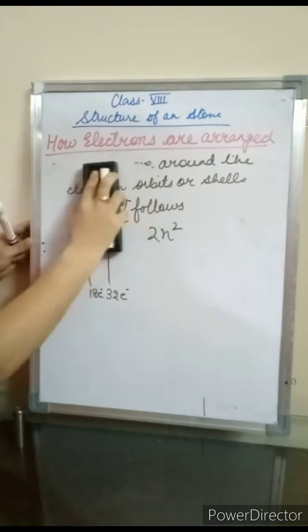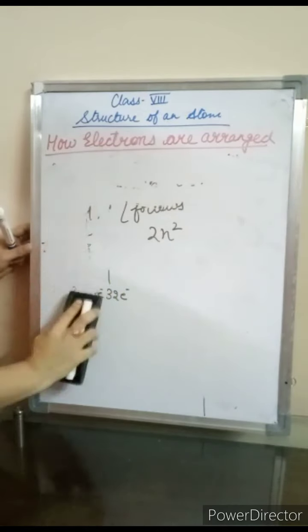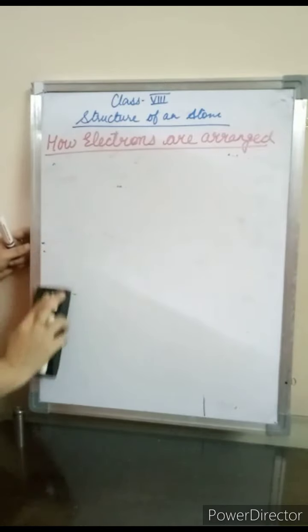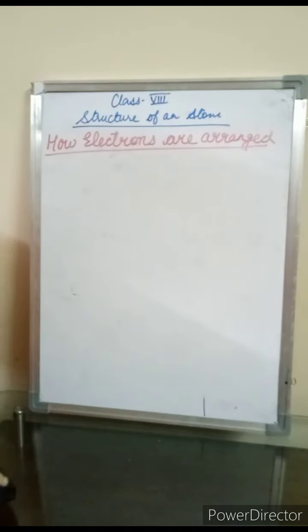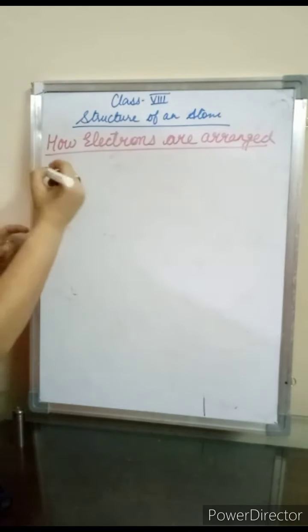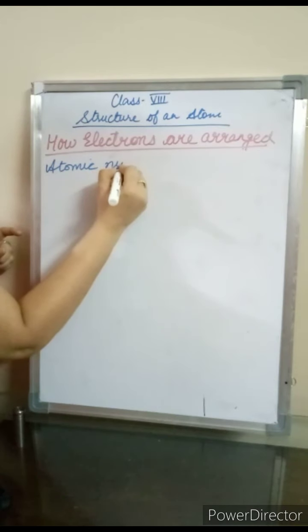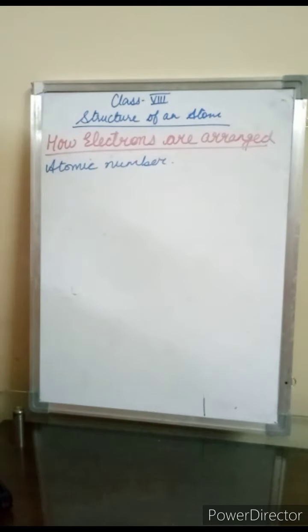So the first structure of the atom that we will draw is the structure of hydrogen. Now students, in order to understand the structure of an atom, we must know the atomic number. So atomic number is a must in order to draw the structure of an atom. Right.